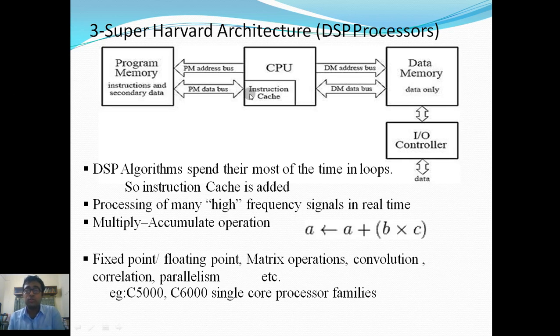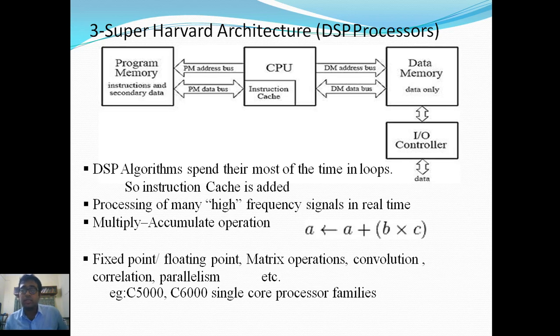Suppose the first 5 are stored. The first instruction has been executed, so the sixth programming instruction will be stored in the register. As the first one has gone, the second will jump to the first slot, the third will jump to the second slot, and the fourth will jump to the third slot. And that fourth register that has been empty is fed with the fifth programming instruction. So the total processor speed has increased drastically. That's why it is much more superior than Harvard and von Neumann architecture.